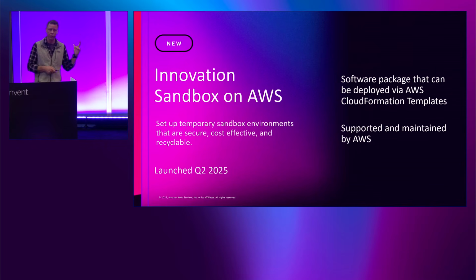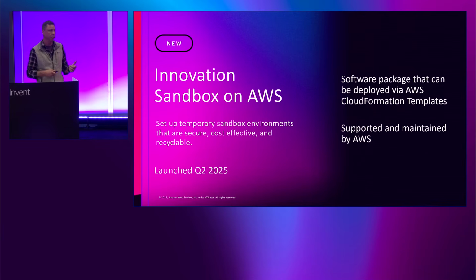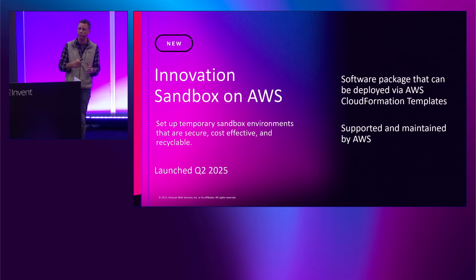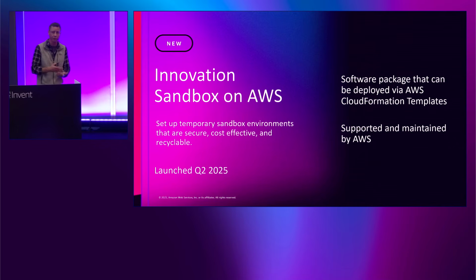Innovation Sandbox went GA in May of this year. There's been more excitement around this solution than any other solution that I've seen, probably because in every single industry, there's an interest in testing, innovating, and upskilling.